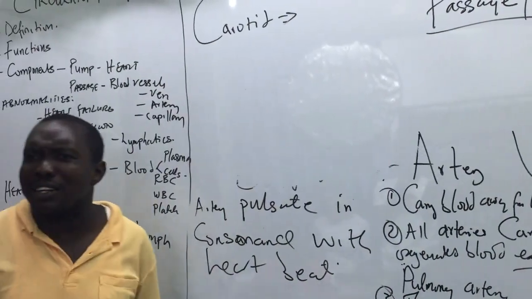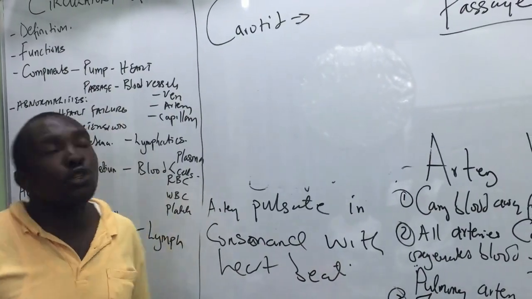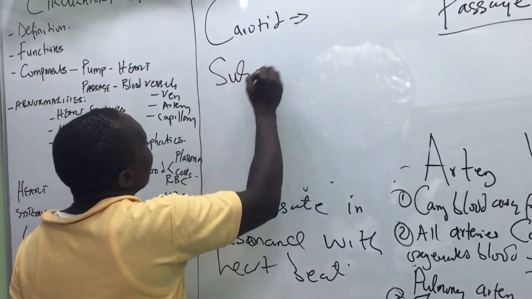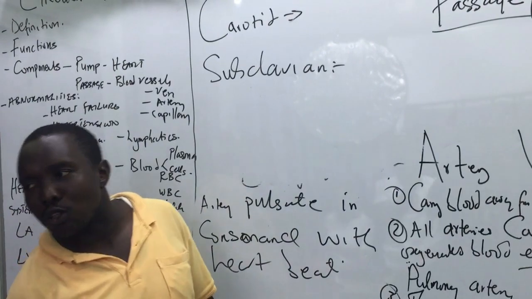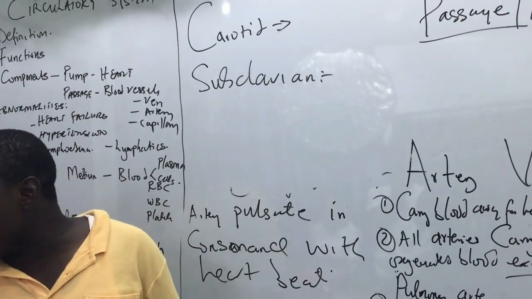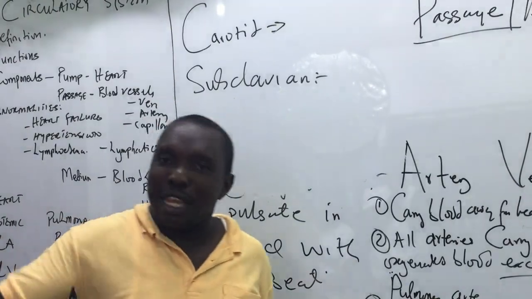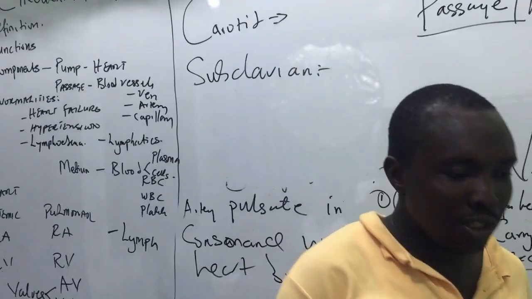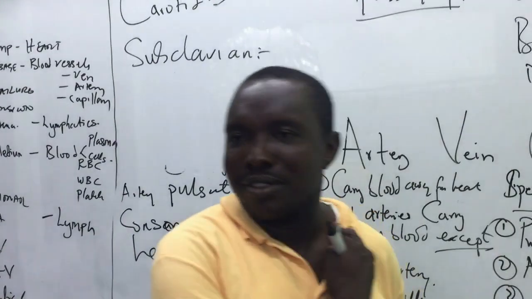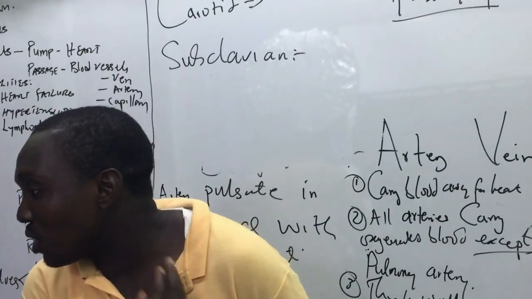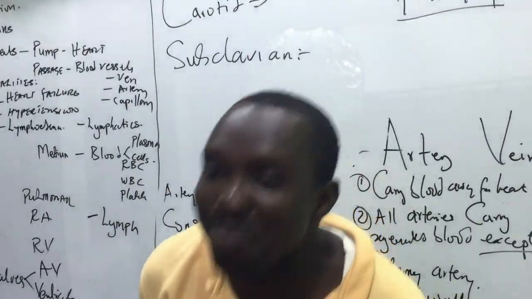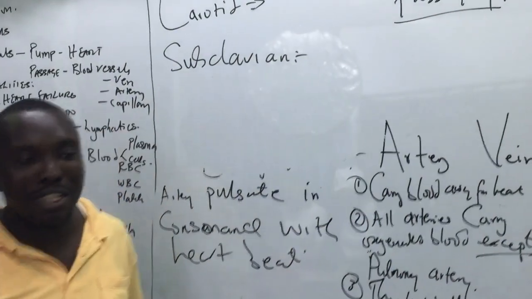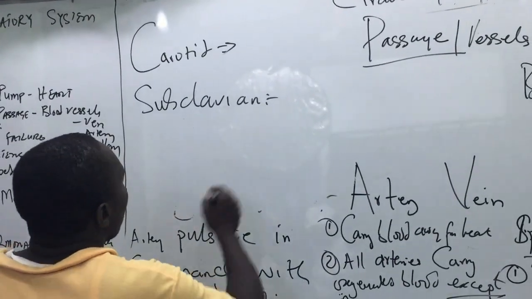Then, apart from the carotid artery, which other one you're supposed to know? You should know about the subclavian. Sub means under. Subway. Have you passed through subway before? Where were you going when you passed through there? That is under. What is this bone called? Clavicle. So it's just an artery that went under the clavicle. That's why it's called subclavian. It's not God that gave all these things names. It's man that gave them names. God created them and said we should go and name them. So subclavian artery supplies the upper limb.